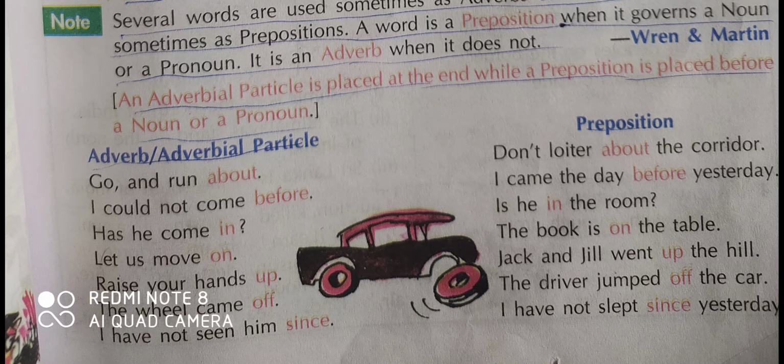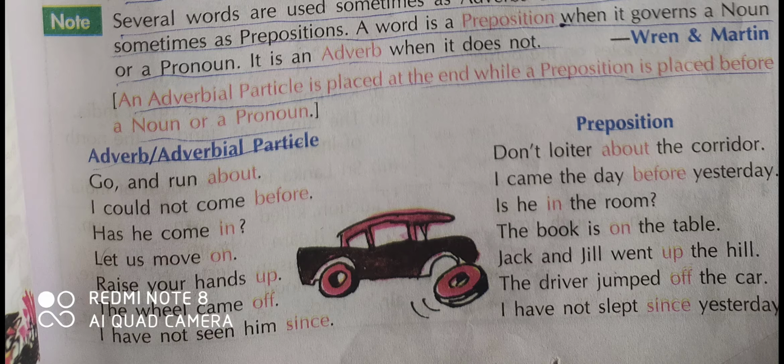How does it work as a preposition? Don't loiter about the corner. Here, about works as a preposition. I could not come before. Here, before works as an adverbial participle. I came the day before yesterday. Before works as a preposition.